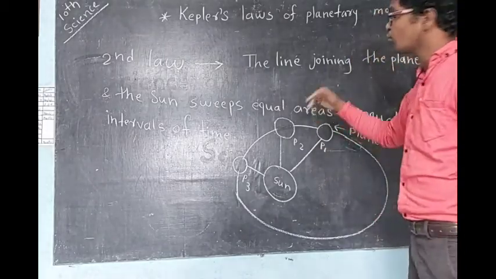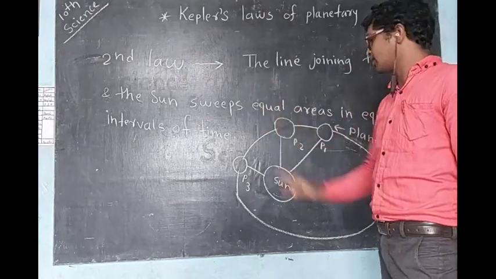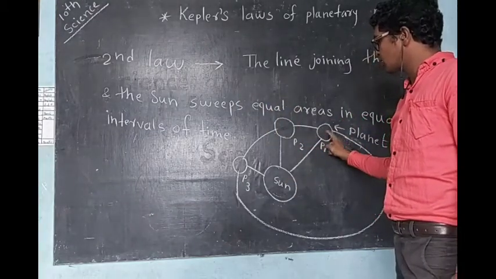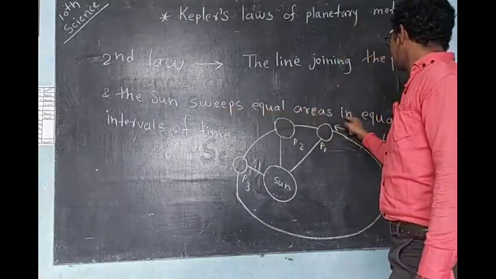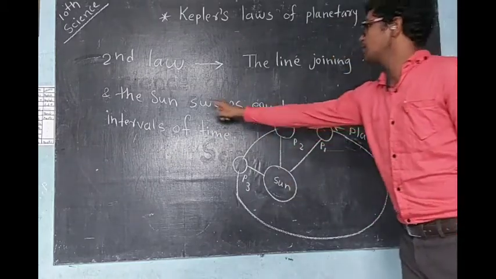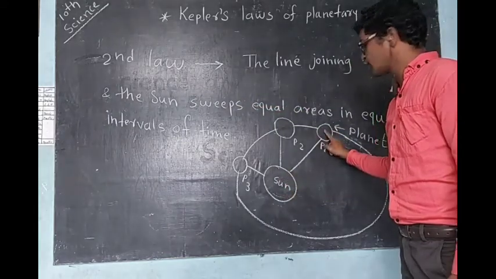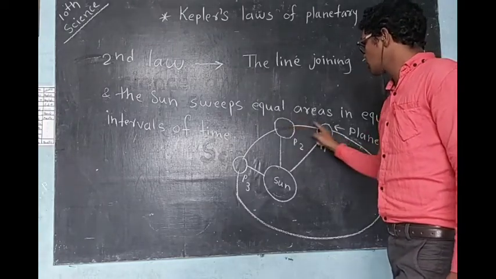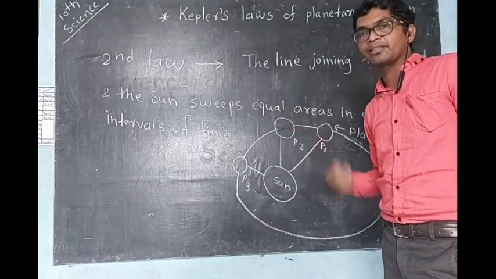So what is the second law? The line joining the planet and the sun. So this is the sun and this is the planet, and this line joins the sun and the planet. It sweeps equal areas in equal intervals of time. Now what happens? See, this is the sun, and this is the first position. The planet will move to the second position, and from the first position to the second position, this planet will take some time.